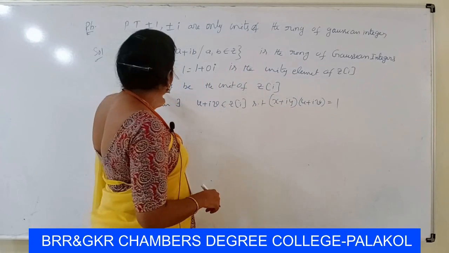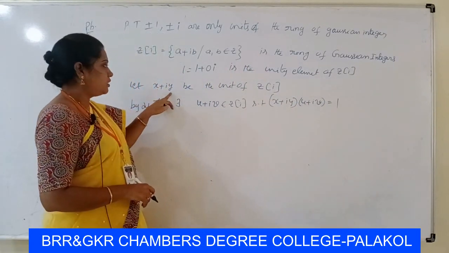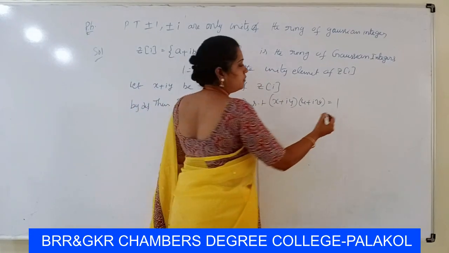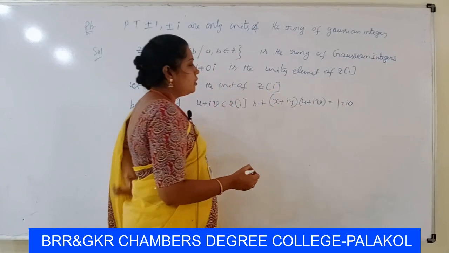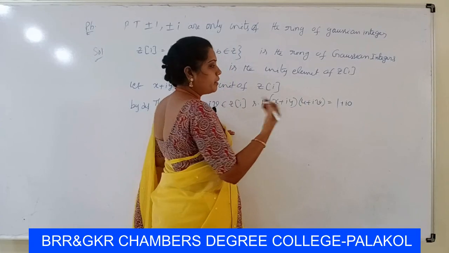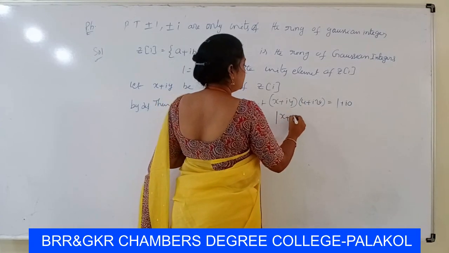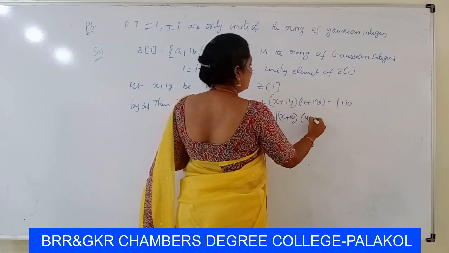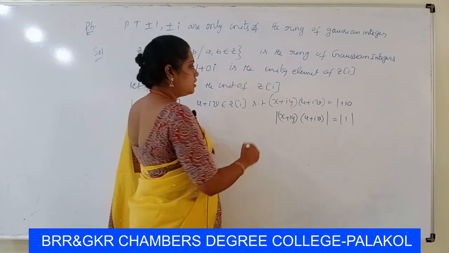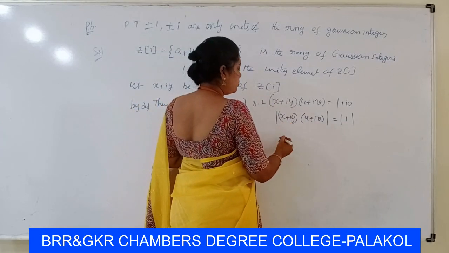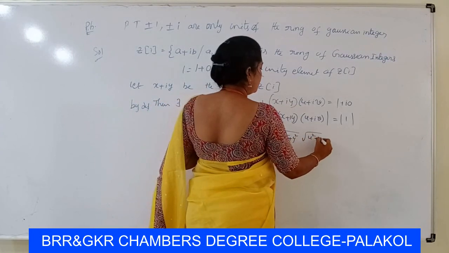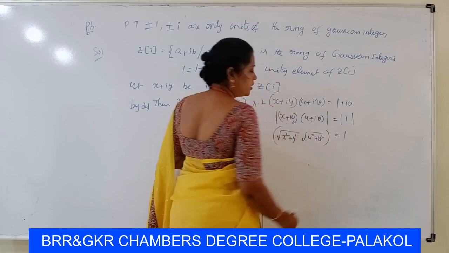Now we have to find the possible values of the integers x and y. Here the product of two numbers is equal to the unity element 1 plus 0i. These two are complex numbers. We take the modulus: the modulus of (x plus iy)(u plus iv) is equal to the modulus of 1, that is 1. The modulus of a complex number is the root of x square plus y square, and the root of u square plus v square, and this is equal to 1.